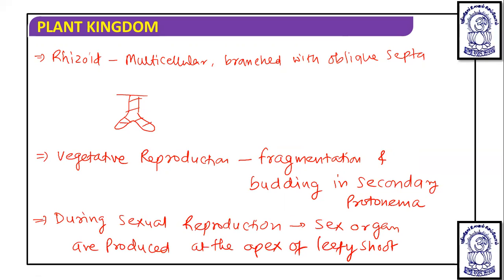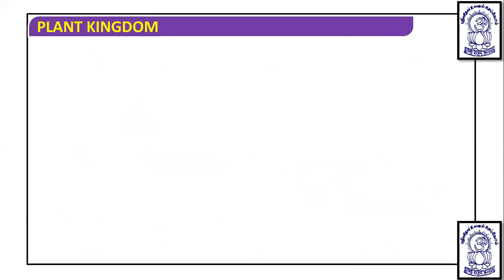But before studying the detailed structure of Funaria, we have to talk about nutrition. And the mosses are also partial parasite or semi-parasite, because